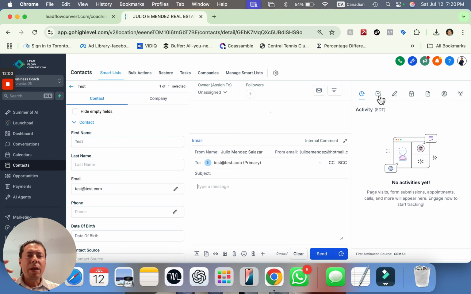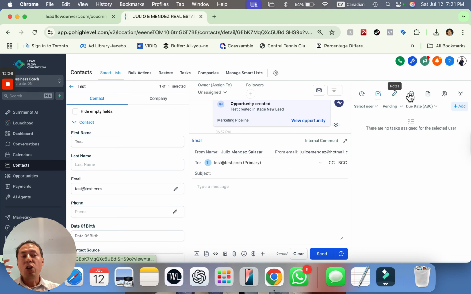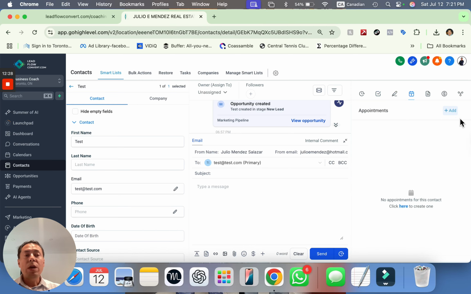Okay, from here you can actually have a look at what's going on in terms of opportunities. Any text messages that you send out, any WhatsApp integration, you can pick how you want to communicate with that person. Even DMs and Facebook Messenger, if they're connected, you can see that here. You can also create tasks, notes, appointments. Maybe you're with a client and you're booking the next appointment.